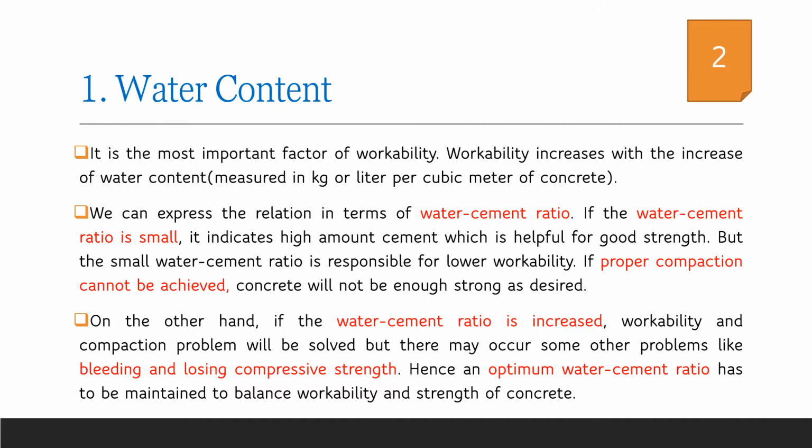We have already discussed segregation and bleeding, in which the ingredients separate from each other and the homogeneity of the concrete mix is lost. So it is very important to have an optimum water-cement ratio for the proper balance between workability and strength of concrete.